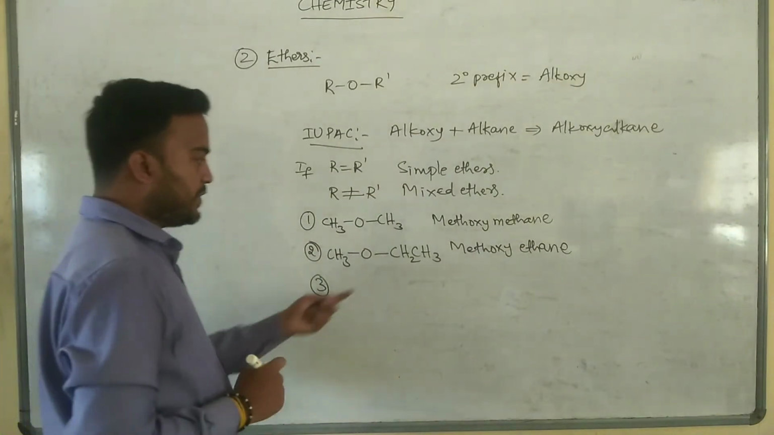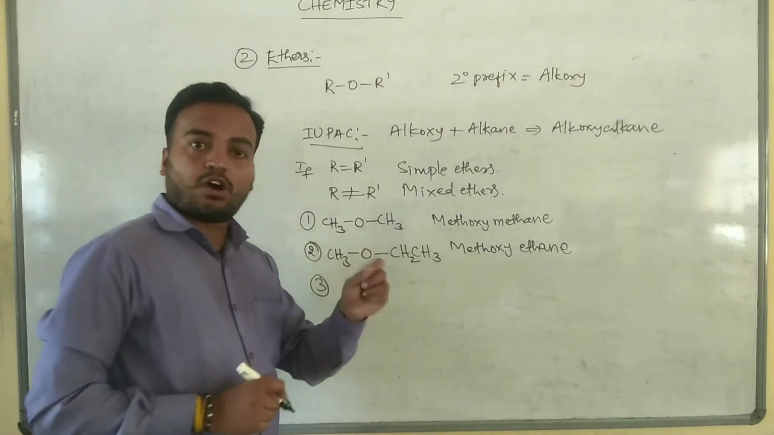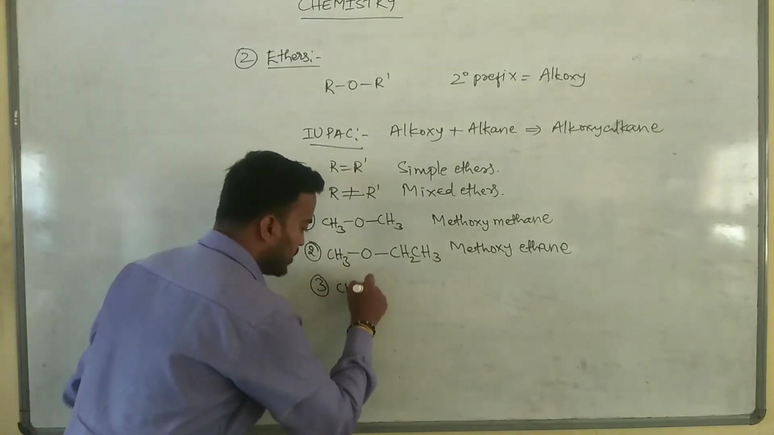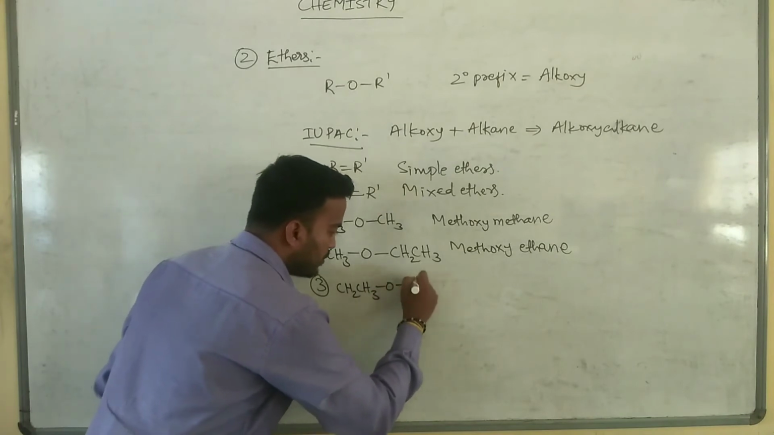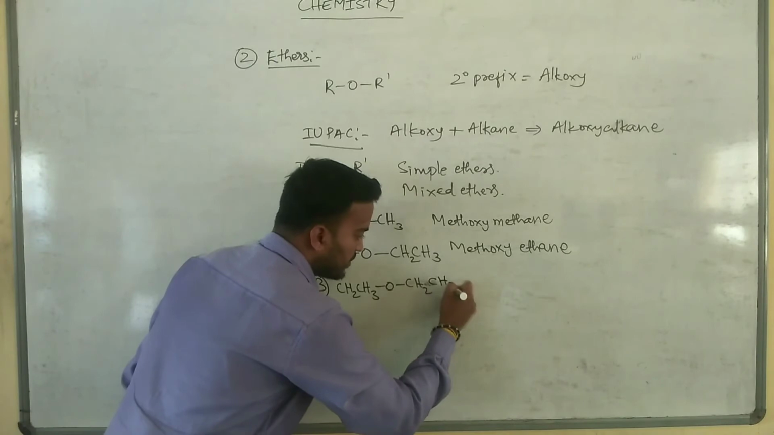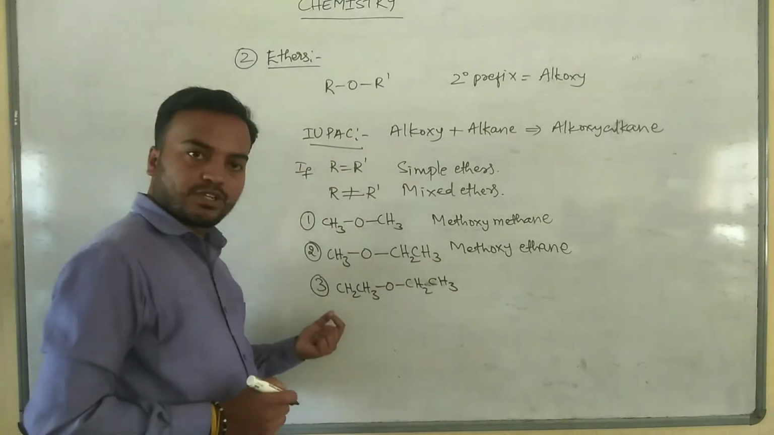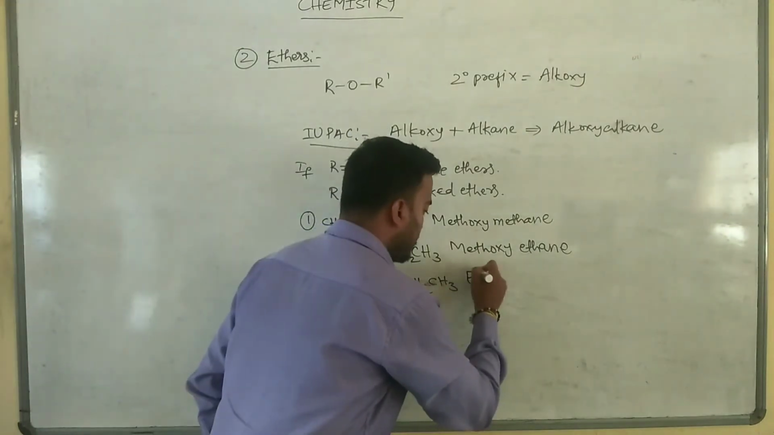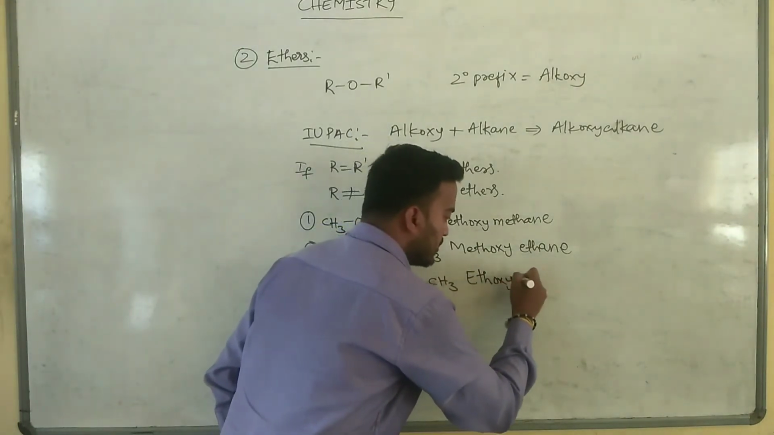Now we will take CH2CH3 as R and R dash group. So in both cases I take the ethyl group, CH2CH3, O, CH2CH3. So what is the IUPAC name for this compound? Ethoxy ethane.